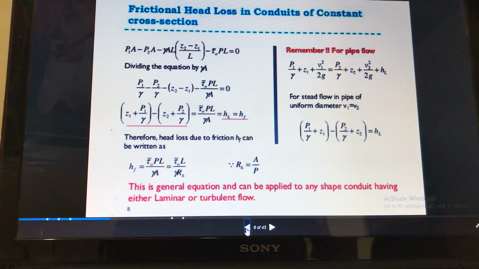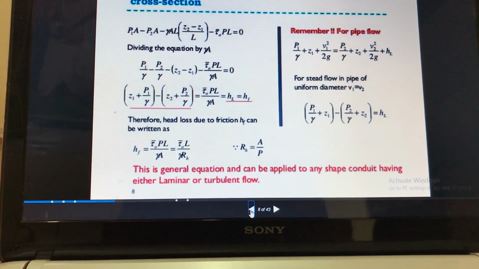So the head loss due to friction HF can be written as HF is equal to tau into L divided by gamma into RH, where RH is the hydraulic radius or hydraulic diameter. Okay, we will see the remaining derivation in the next lecture.